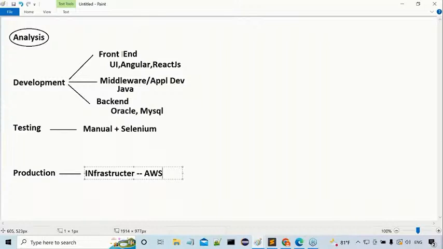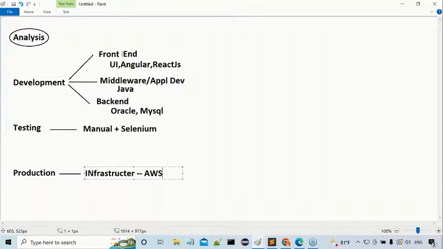One more point I'm telling here. Please observe carefully. To automate all these steps, the development steps, deployment modes, testing mode, then production mode, we require a set of tools. The set of tools are nothing but DevOps tools. I told you about a number of tools already: Jenkins, Ansible, Kubernetes, Chef. N number of tools are available here. By using any of these tools, we are able to automate this whole process clearly.